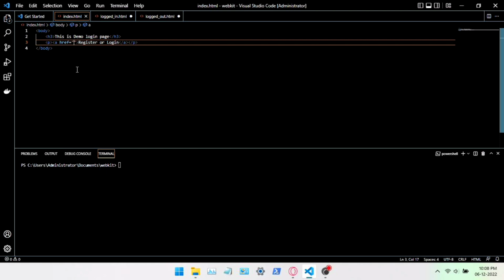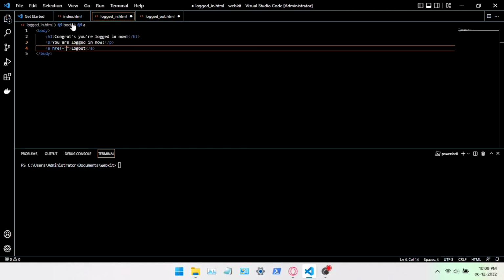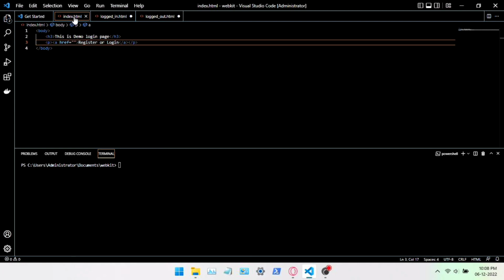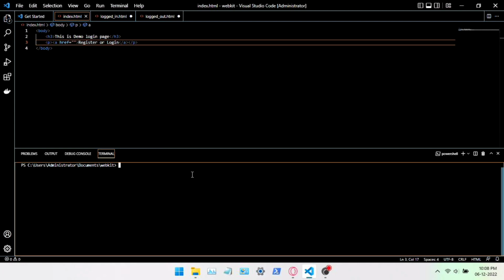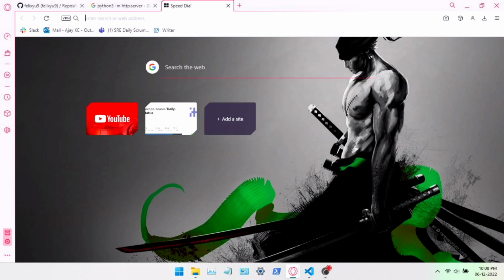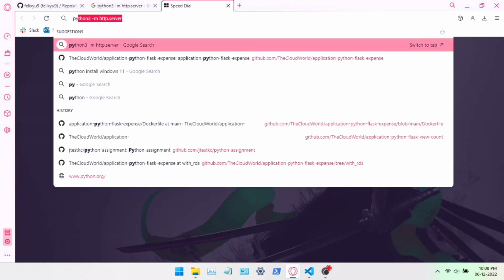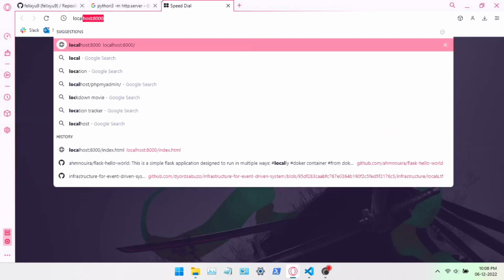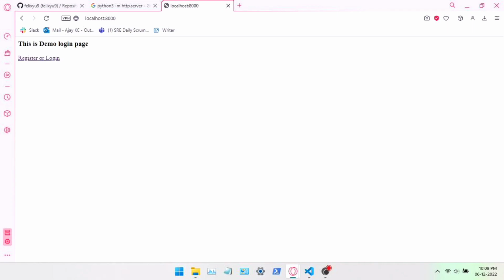So this is our body and this is our logged in and logged out page. As you can see, this is the login demo page. I'm going to start the Python HTTP server, and you have to open your localhost. If you have not installed Python, then install it. It won't work without Python in your system.